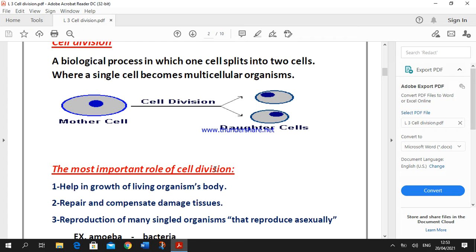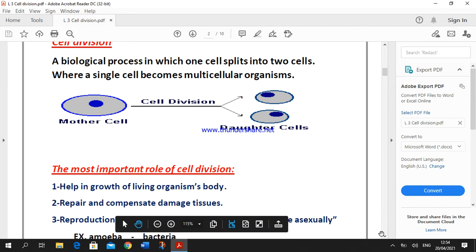Cell division has many very important roles in living organisms. The most important role, number 1: cell division helps in growth of living organisms' bodies, and also repairs and compensates damaged tissues.